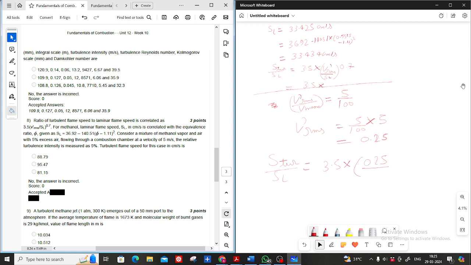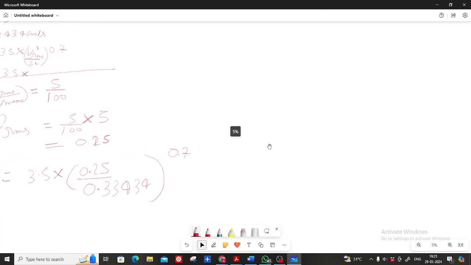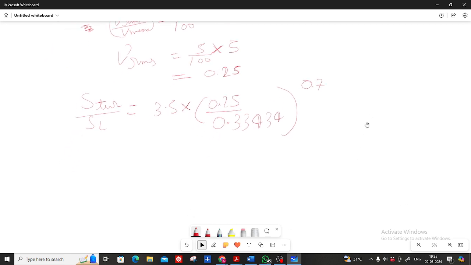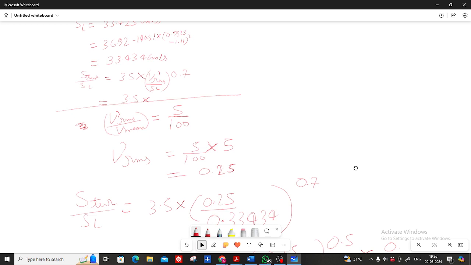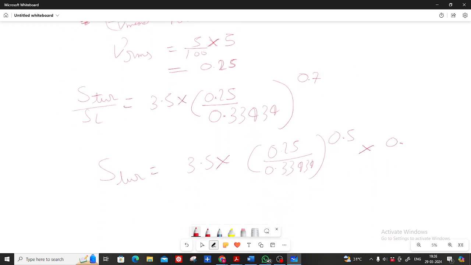So the turbulent flame speed is 3.5 into (0.25 upon 0.334) to the power 0.7, into 0.334.